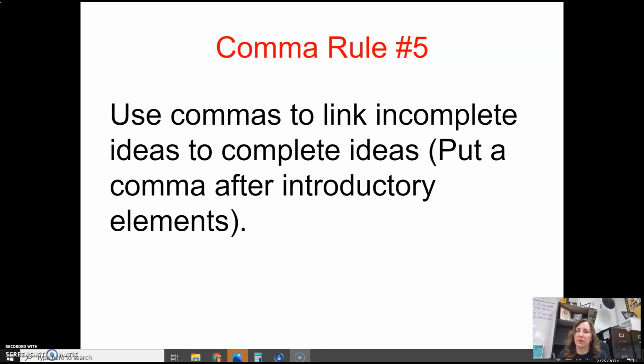We've done the first 4 comma rules, and so we're to this last one today, and it is about using commas to link incomplete ideas to complete ideas. So basically, those introductory words, phrases, or clauses that come at the beginning of the sentence, we're going to put a comma after those. And those words, phrases, clauses are not complete ideas in themselves. So let's look at a few examples.